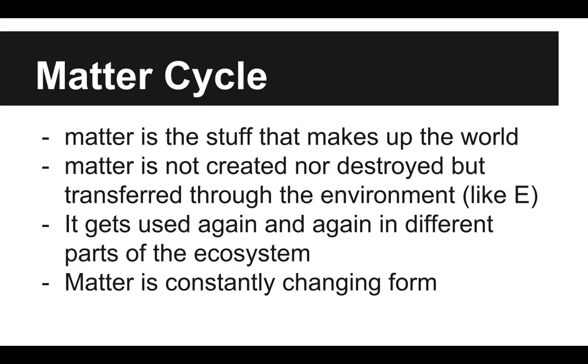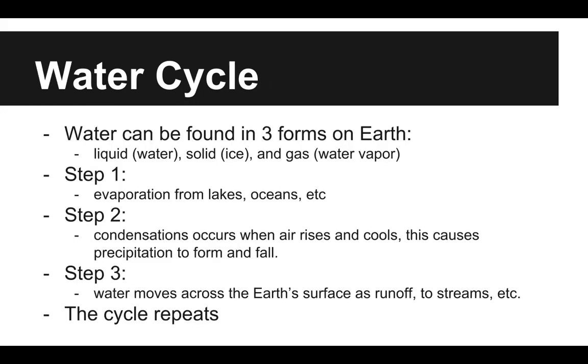Matter cycle. Matter is the stuff that makes up the entire world. You need to think about matter the same way we think about energy. Matter isn't created or destroyed, but is transferred through the environment, like energy. It gets used again and again in different parts of the ecosystem. Matter is constantly changing form. It's always changing. So we're going to talk about 3 different types of cycles. The first one is the water cycle. Water can be found in 3 forms on Earth. Liquid, which would be the water we think of, solid, which is ice, and gas, which is water vapor.